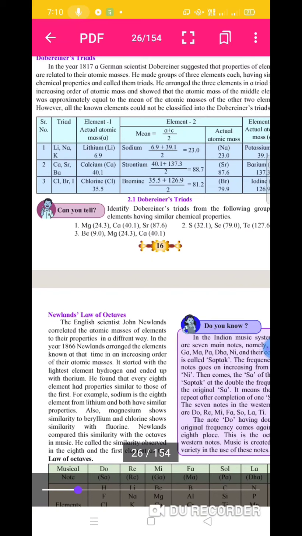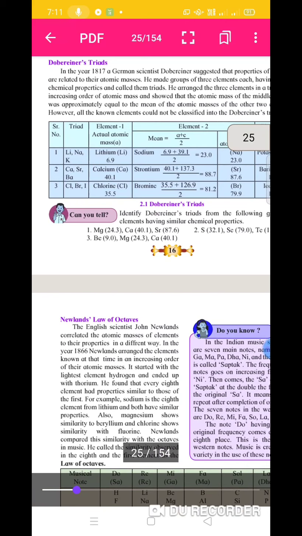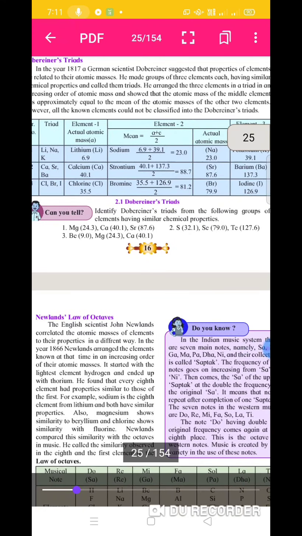He made groups of three elements having similar chemical properties, and called them triads.